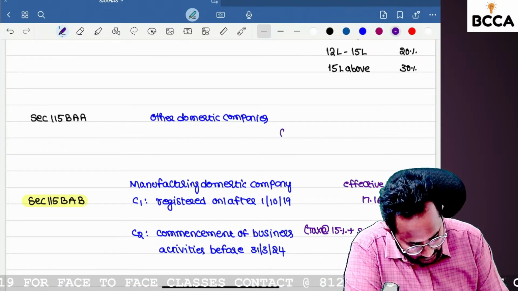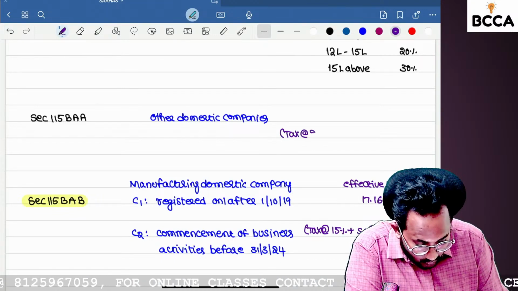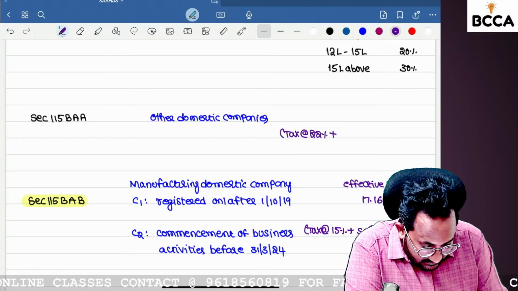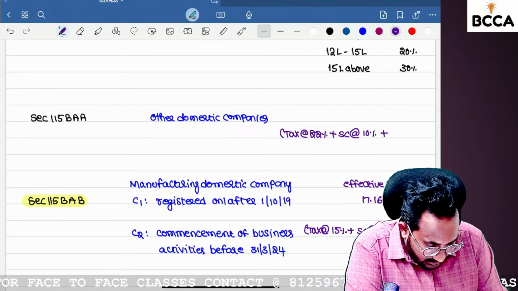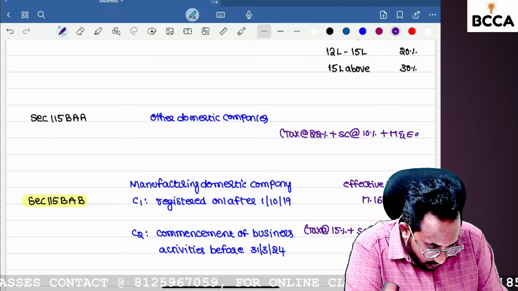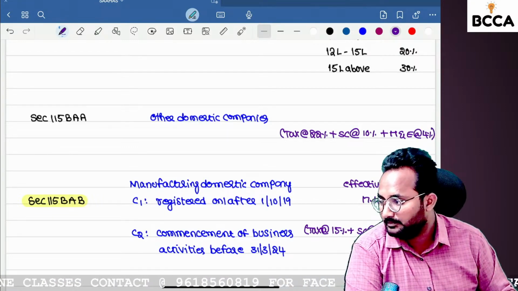If they follow 115 BAA, the tax rate is 22%, surcharge at the rate of 10%, and health and education cess at the rate of 4%.